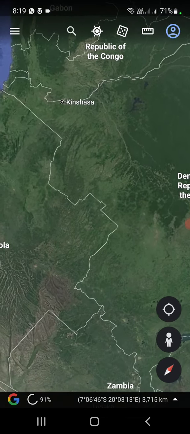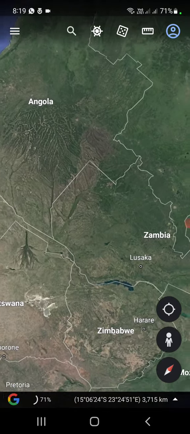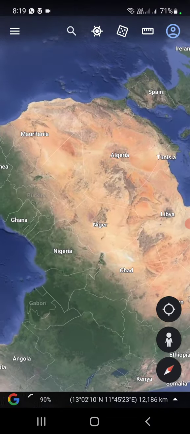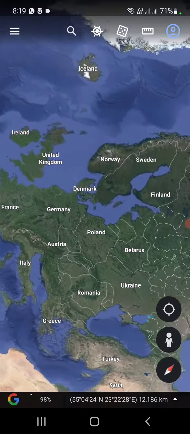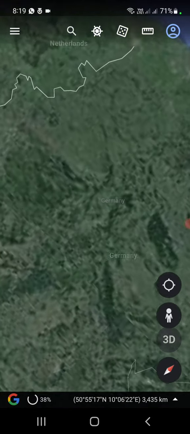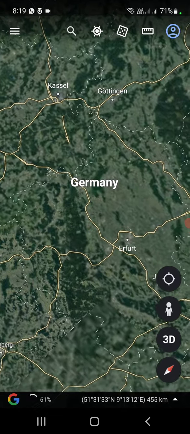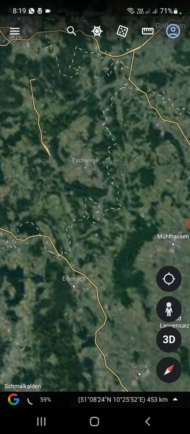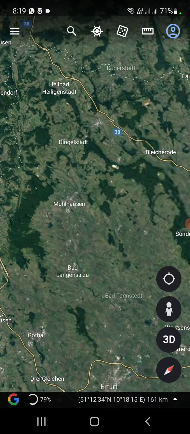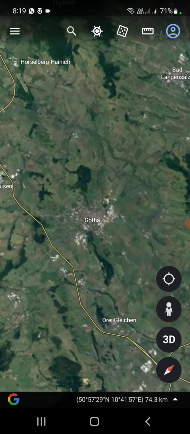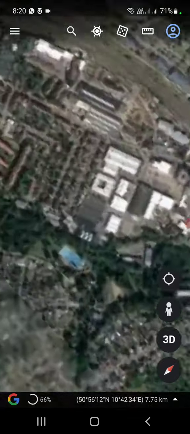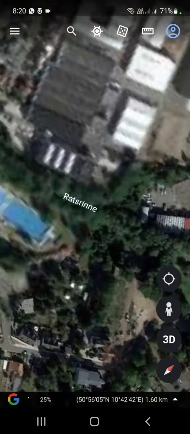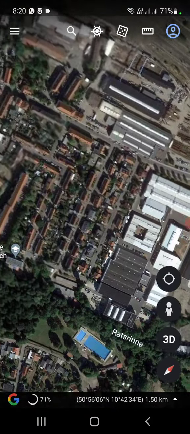So this is some app, Angola and Zambia. So search for USA, and here is Germany, and take a look at Germany. And this is Germany, more I can view. And this is a country and city of Germany, and there it is.